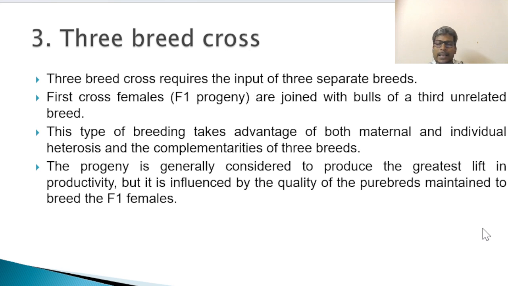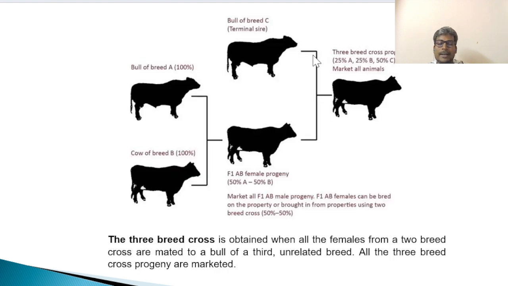Moving on to the third technique, 3-breed cross. The prefix 3 indicates that 3 different breeds are chosen or selected to perform this cross. I'll show you in the picture. A is one breed, B is the second breed, C is the third breed. In the previous technique we chose only 2 breeds for the crossing, whereas in this technique we are using 3 different breeds. So the progeny will have a triad of A breed, a triad of B breed and a triad of C breed.